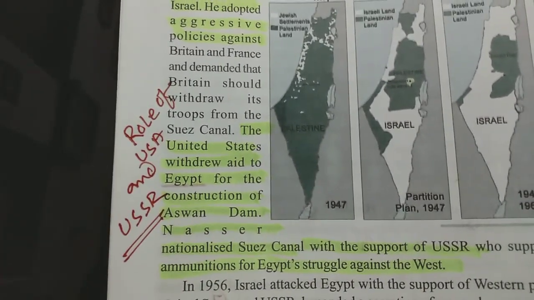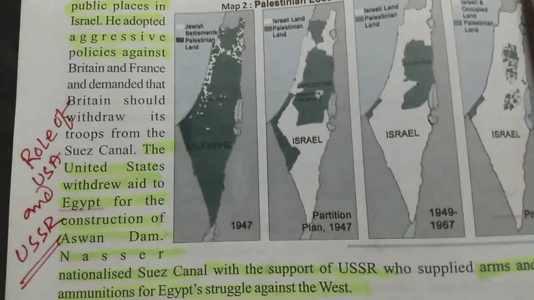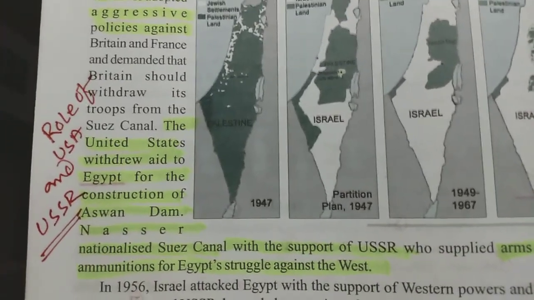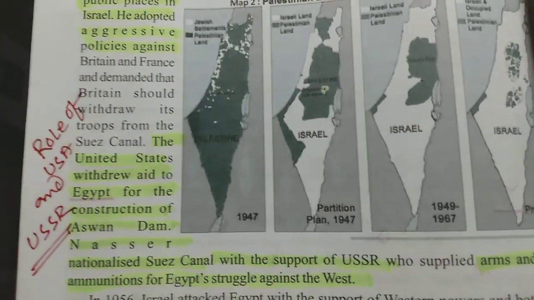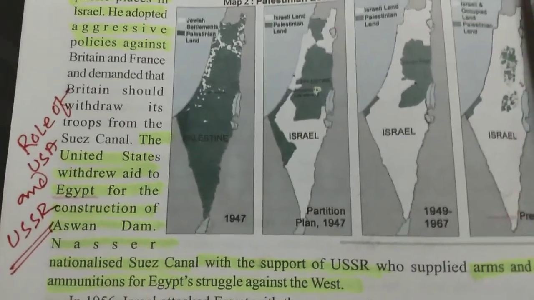In the meantime, the two powers, as we know, USA and USSR, also got involved. We know that a massive amount of oil was discovered, so they also got involved in that.